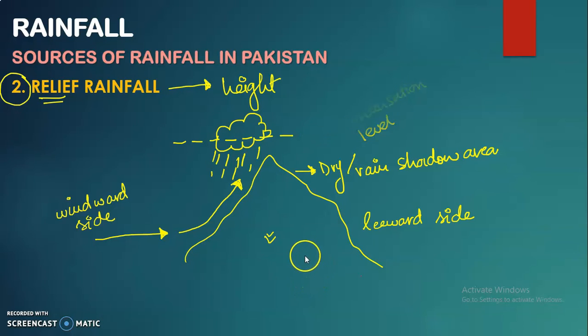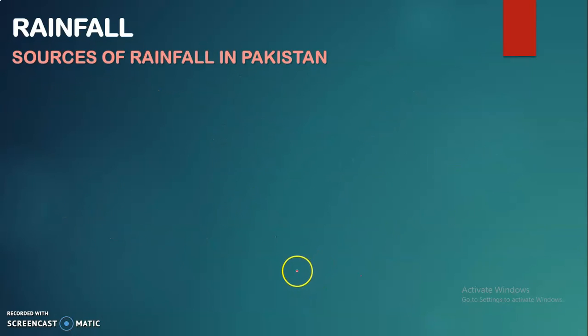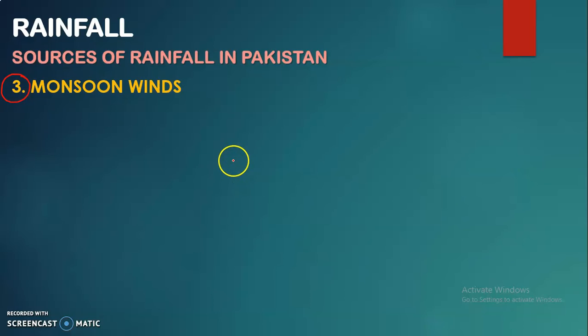Moving towards our third source of rainfall in Pakistan, we have the monsoon winds, a very important one from the paper point of view. When we talk about the monsoon, it is something which is a fifth season in Pakistan. When we talk about the seasons, it is summers, winters, autumn and spring. The fifth one we have over here is the monsoon season.